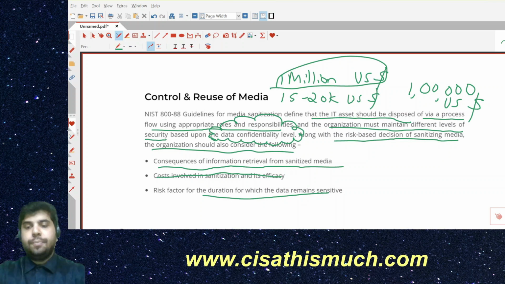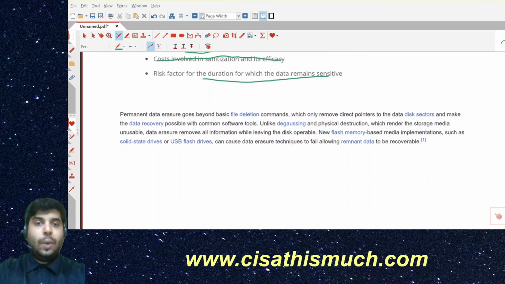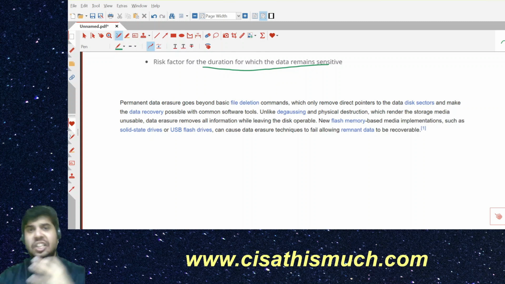Okay, now you have to understand one thing: this topic of overwriting, damage and degauss has always been a debatable topic. Some people say that even destruction is not fully safe.